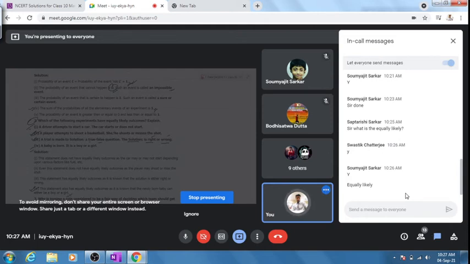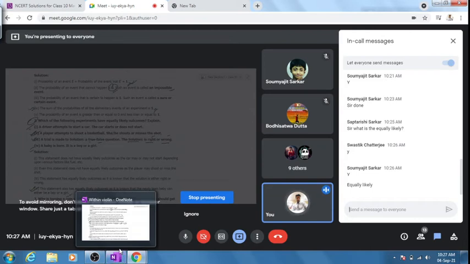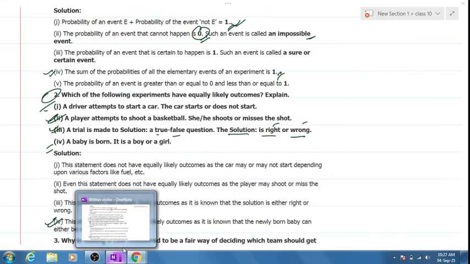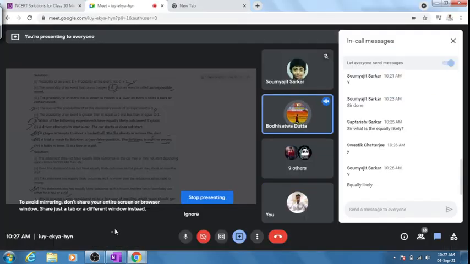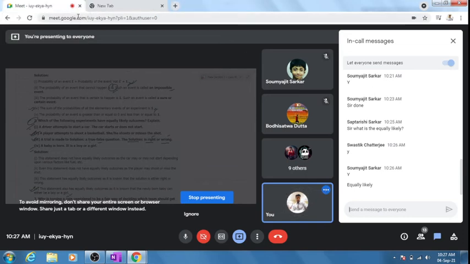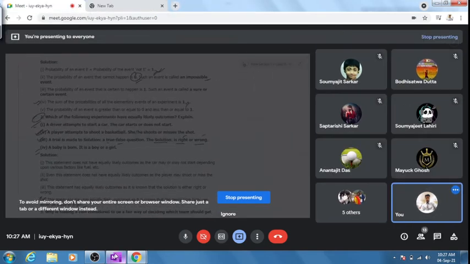Equally likely. Anybody would like to challenge this statement? No one. People born are only boys and girls, no one else. Type it out, type it out. Would you like to challenge it or not? I'll go with equally likely. But still, there is one thing that needs to be challenged out here. If you do not challenge it, I'll not go into that.